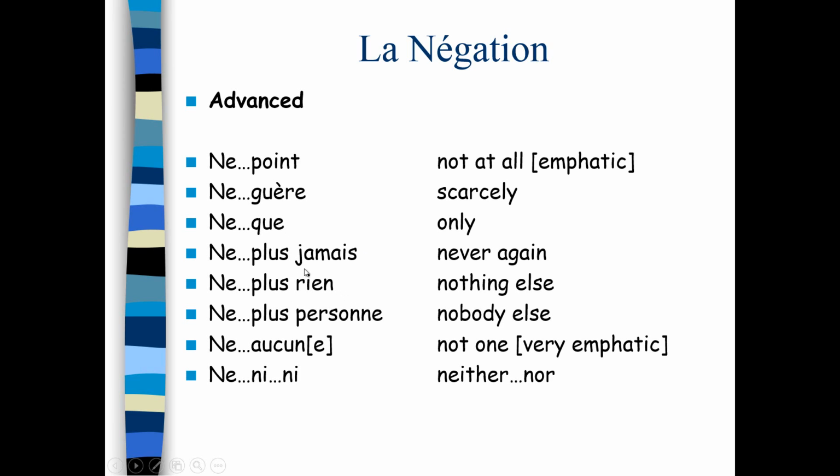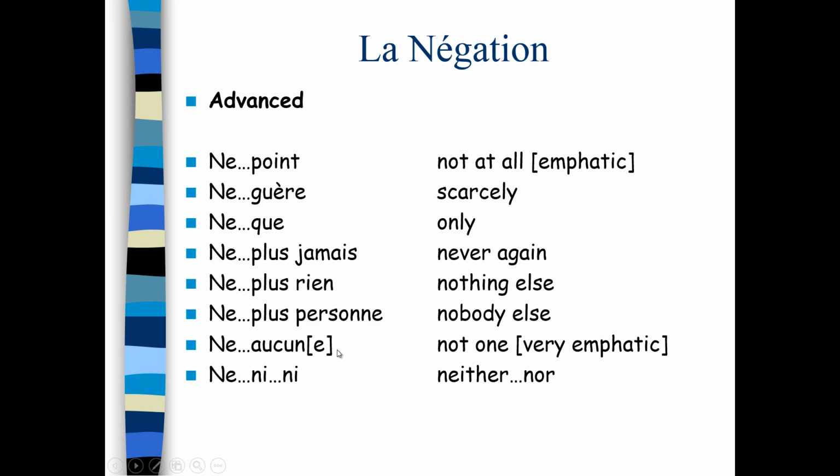We often have never again, nothing else, nobody, never no more. When this happens in French, they join them together. There's no such thing as a double negative in French, even though there is in English. You can only have one negative in French. You can just keep on stringing them together. They usually go this order. Ne plus jamais, plus rien, plus personne, and so on.